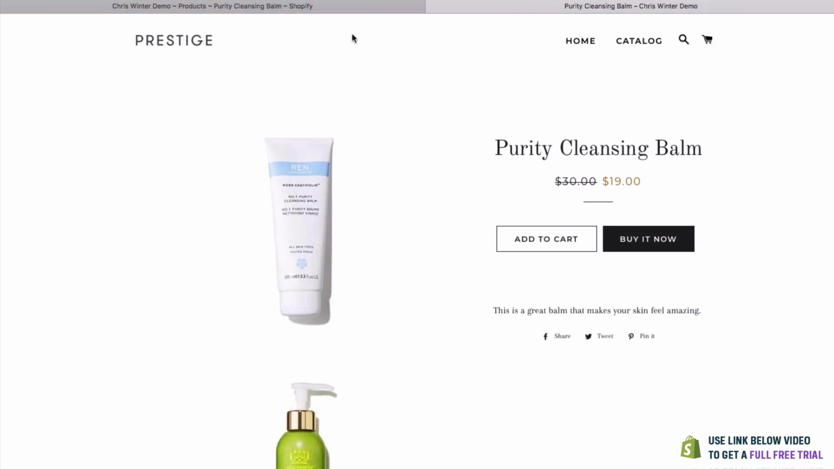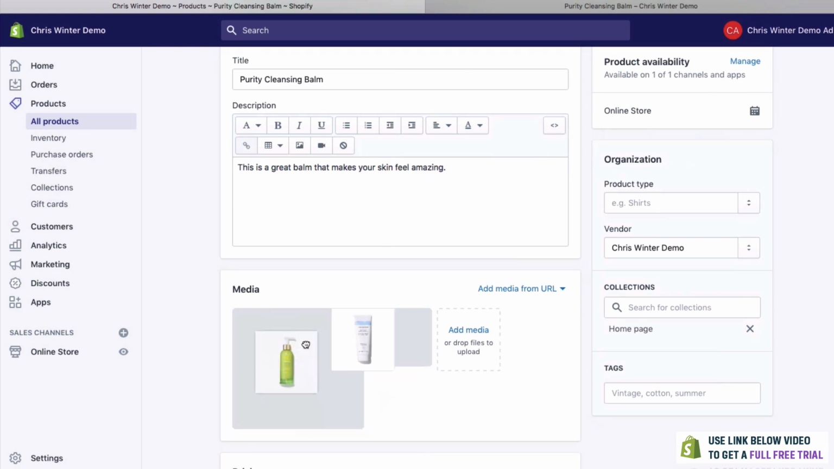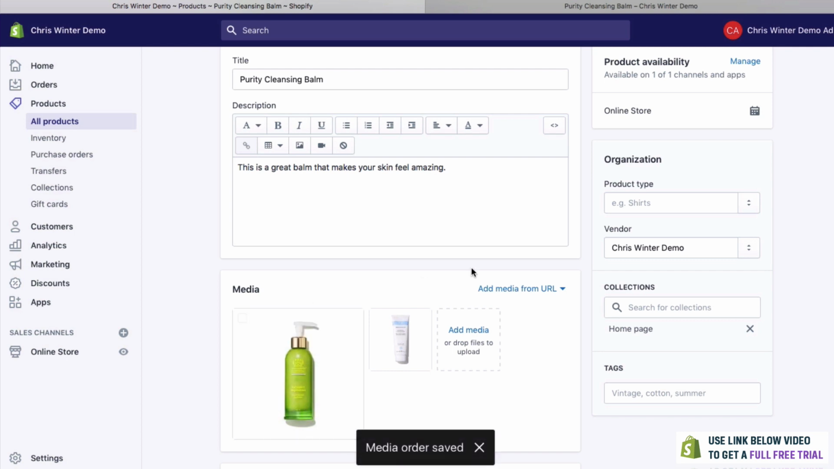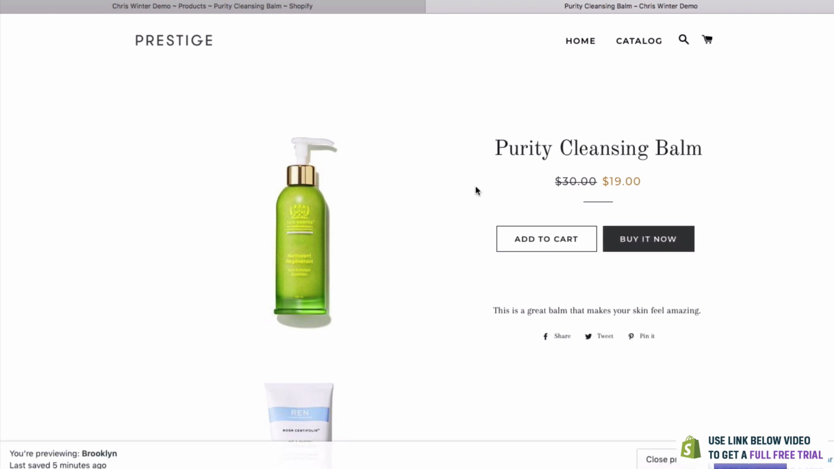That looks really cool. But what if I wanted this to be the main photo? Well, simple. You go back, select here, and you can drag it to the front. The very first photo is always going to be the one that is the main photo, and that will show all the way across your online store.